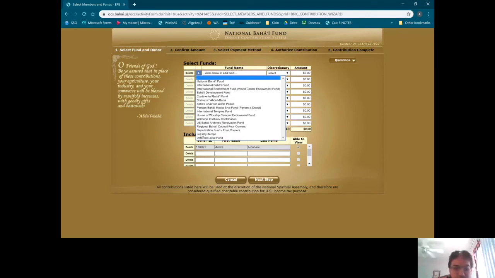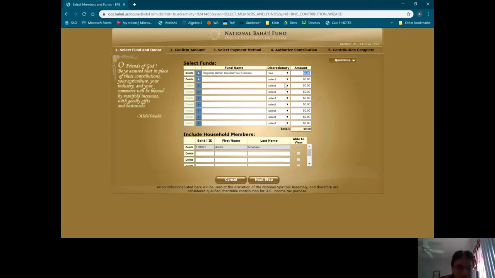Wonderful. So we're going to select the fund that we want to give to. One last comment is that if you contribute to your regional Baha'i Council, that contribution counts towards the National Baha'i Fund goal. So let's just put in a test contribution there in the amount of $1.